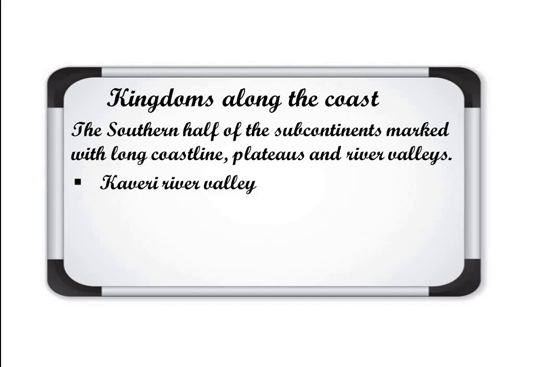Well, that we discussed. The famous area, the Kaveri river valley, is the most fertile river valley in the southern part, and all the kingdoms that we talk about here, like Cholas, Cheras, Pandyas, they all wanted to have control of that fertile area because it was very beneficial for them for agriculture.